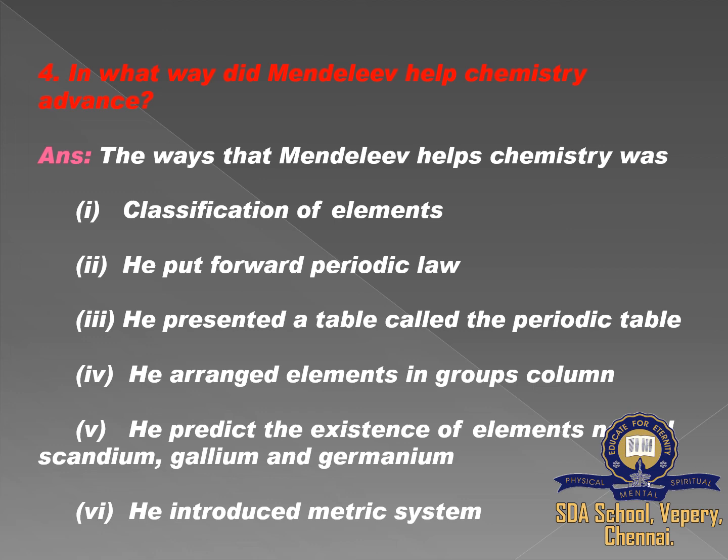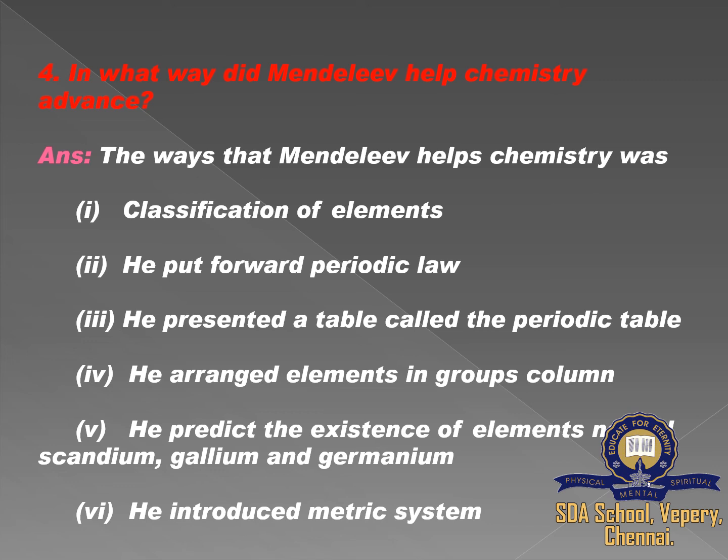He arranged the elements in groups and columns. He predicted the existence of elements named scandium, gallium, and germanium. He introduced the metric system.